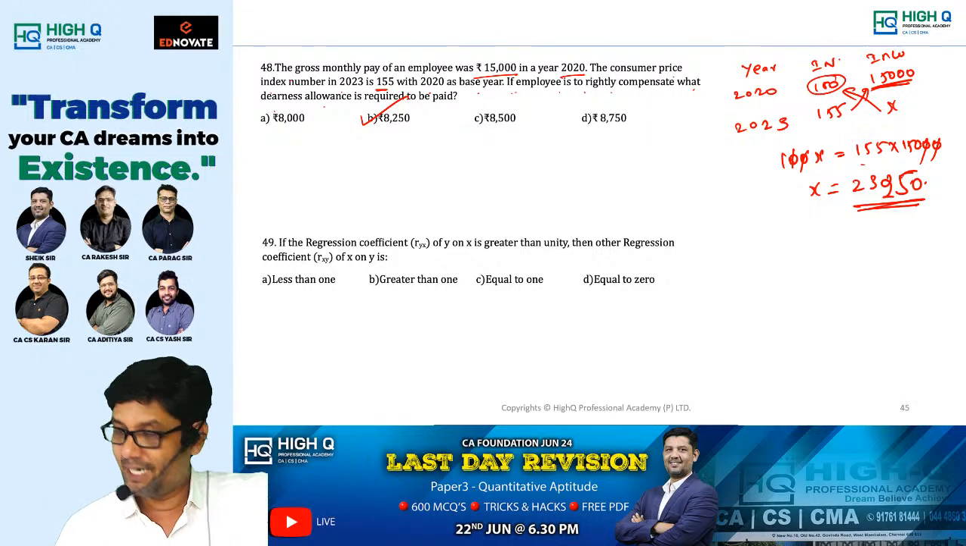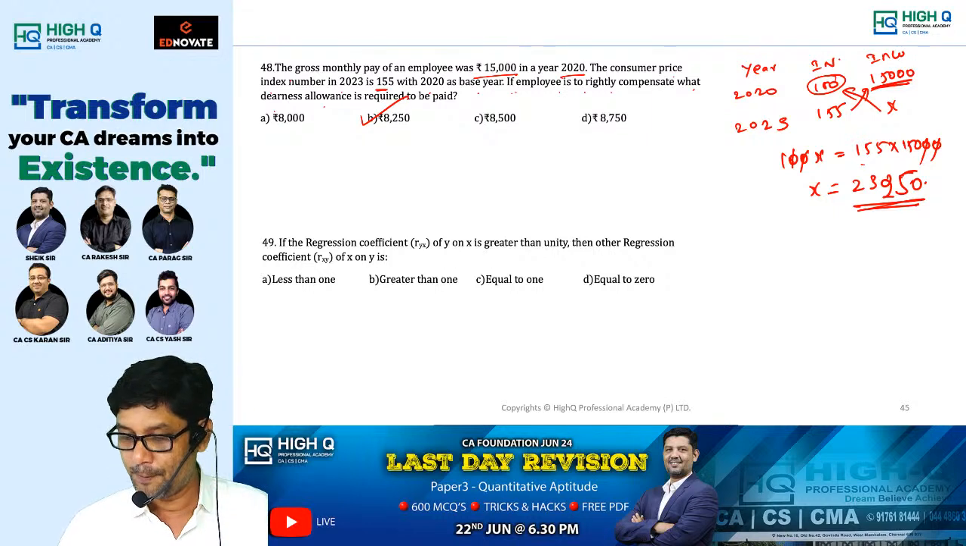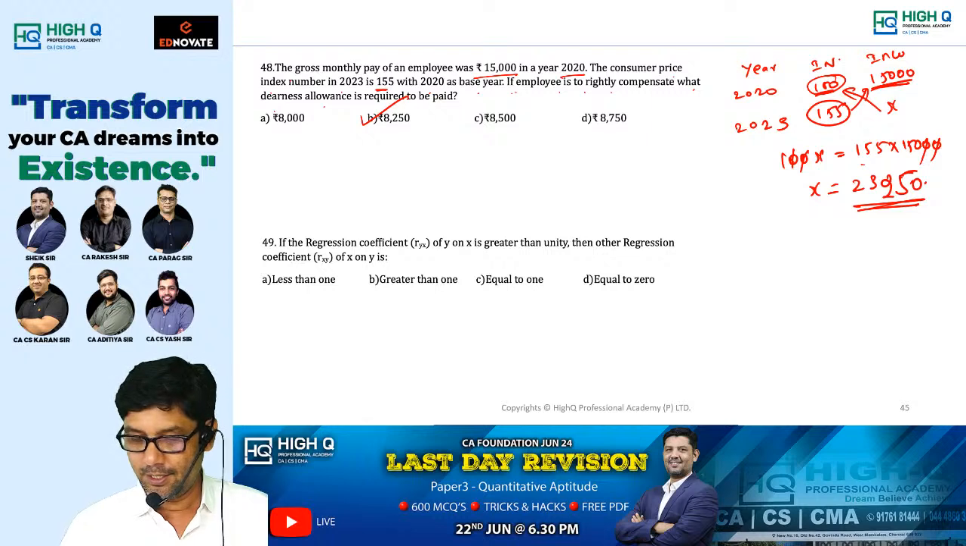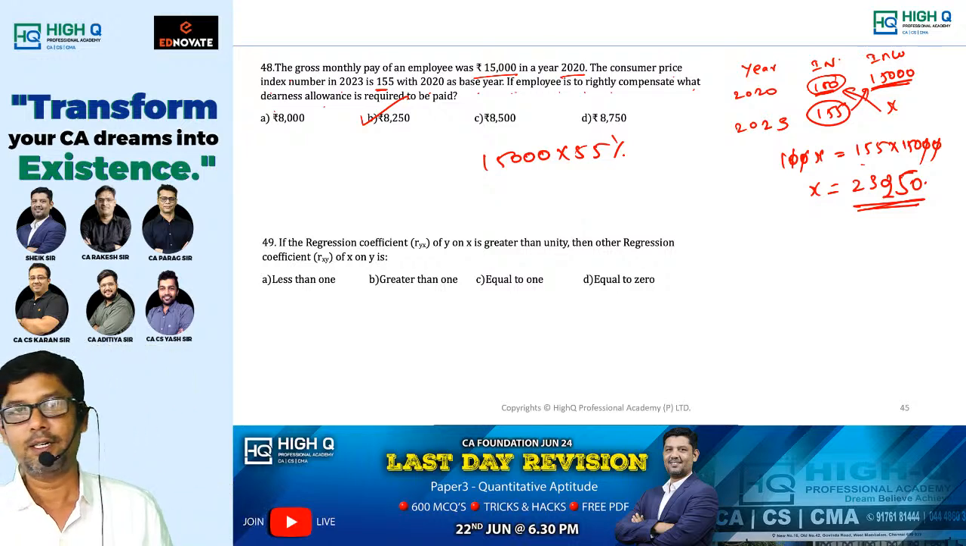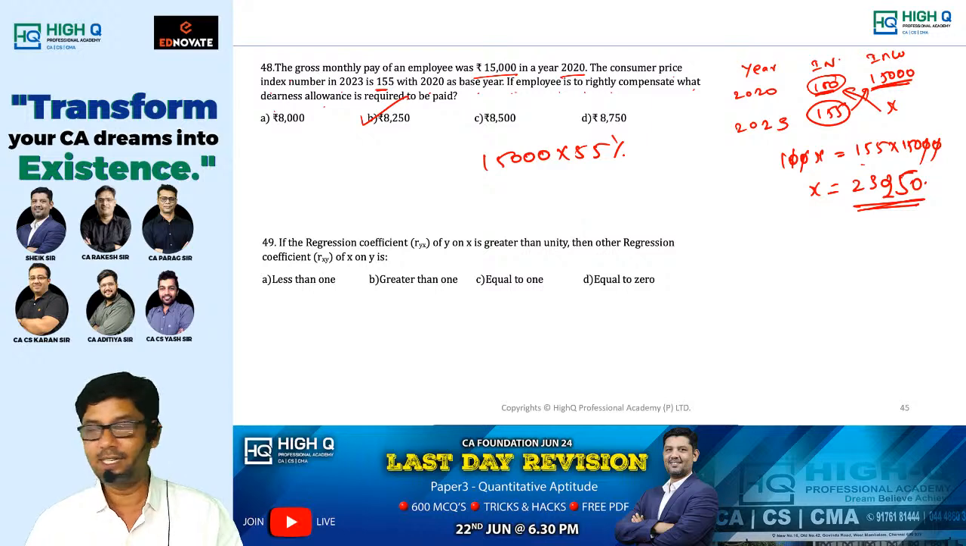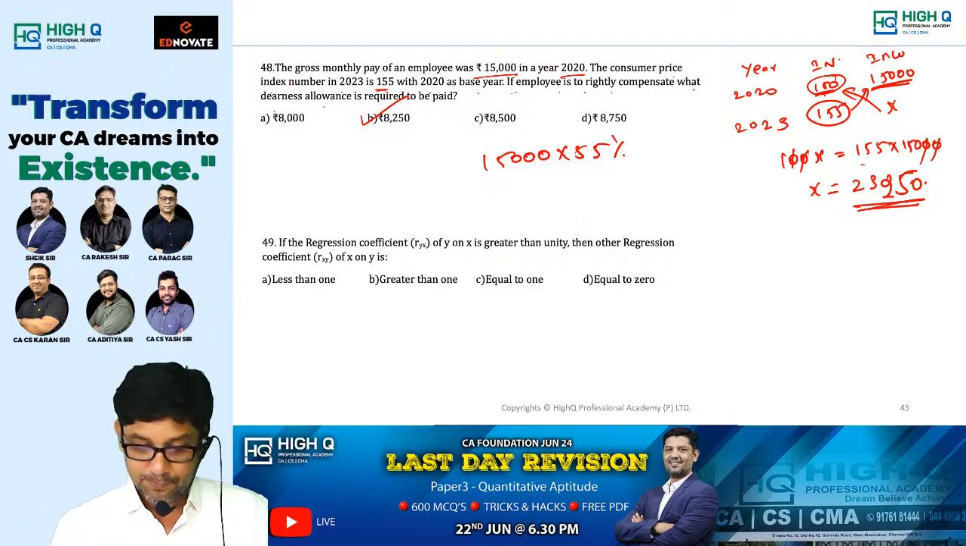Now, when the base year index is 100, how smart people do, I'll tell you. Base year index is 100 and it increases to 155. So there is an increase of 55%. Find 55% of 15,000. Direct answer. Are you getting my point, my dear? Is it direct answer? Nothing to bother. Directly you can do. When the base index is 100, simply you can do like that.